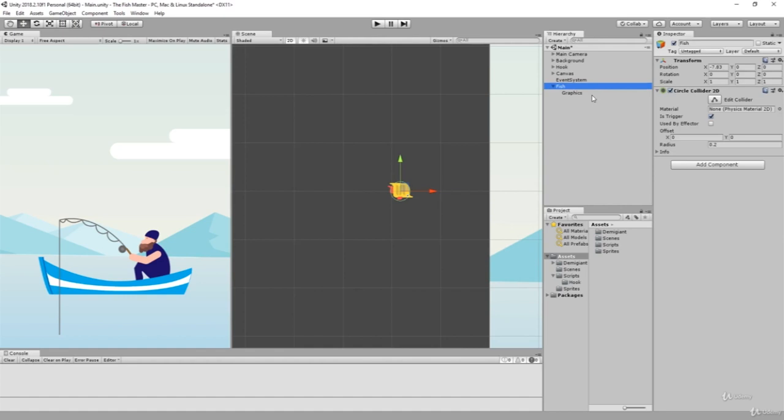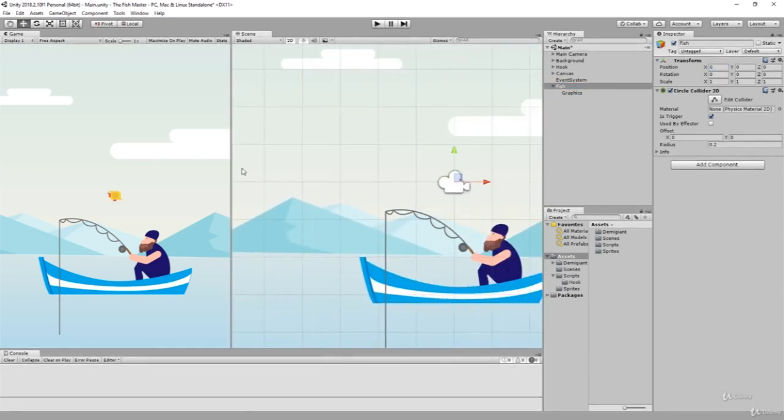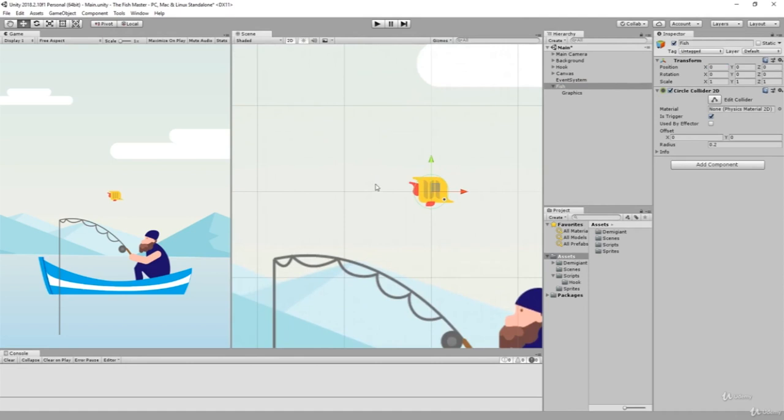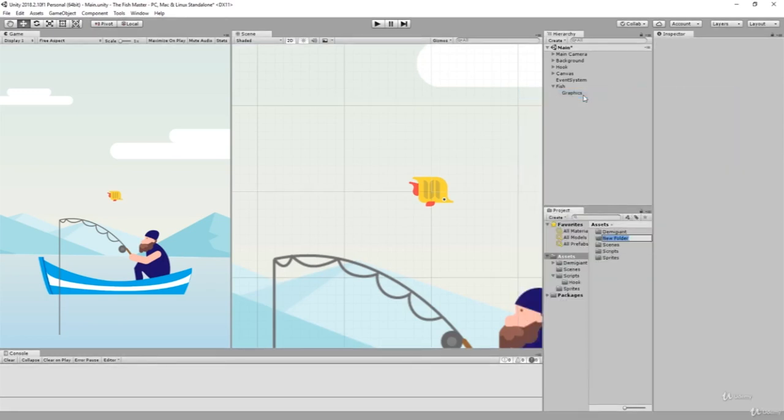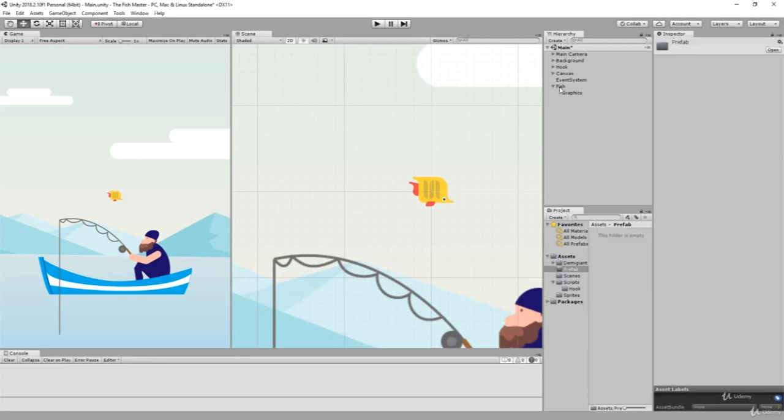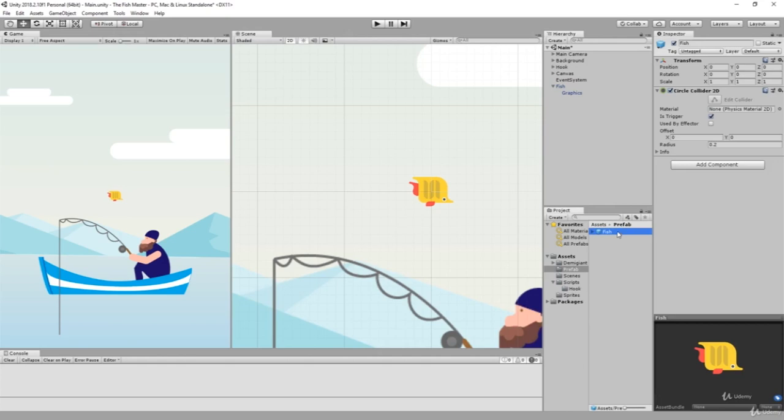Now we have to save the fish. But how do we do that? Well, basically, when you want to instantiate a game object, in this example fish, you have to prefab it. You have to store it somewhere. And to do that, we'll have our prefab. So right click on our project, create a folder, and call it prefab. We're gonna have our prefab for our fish, so I'm just gonna put prefab and fish, no subfolder for fishes,